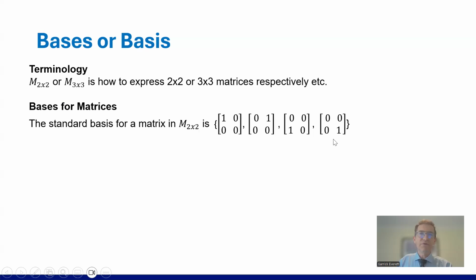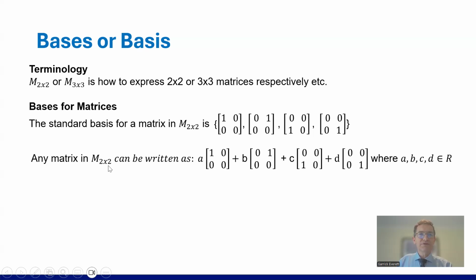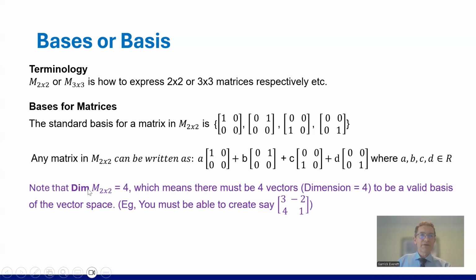Again, you can put these in any order, it doesn't really matter, but that would be a basis for a matrix in 2 by 2. Any matrix 2 by 2 can be written as A times the first one, plus B times the second one, plus C times the third one, plus D times the fourth one, where A, B, C, D are reals. Okay. Note that dim M for a matrix 2 by 2 is 4. Okay, we need 4 matrices for this to work out.